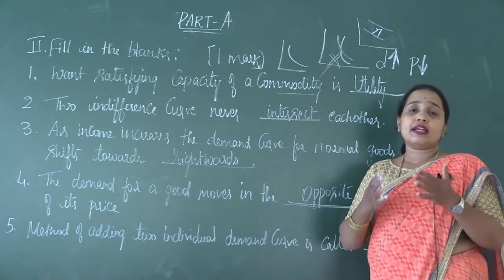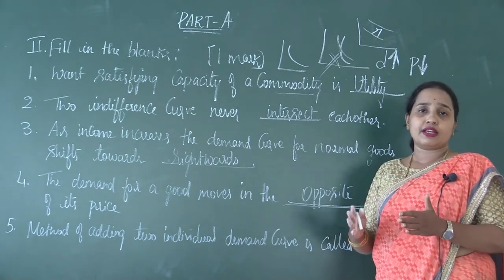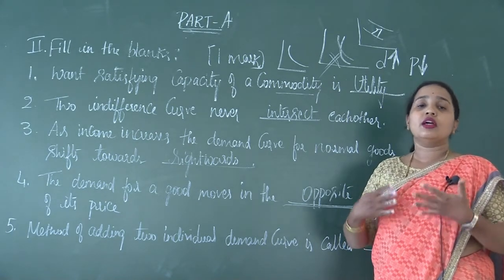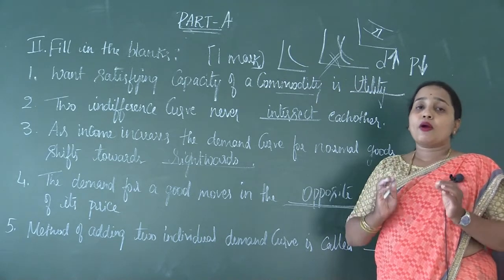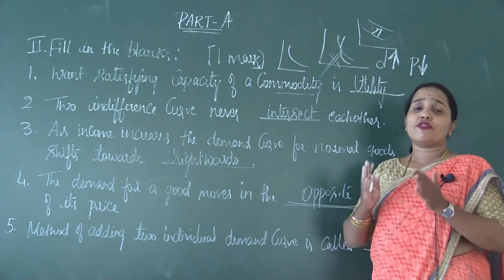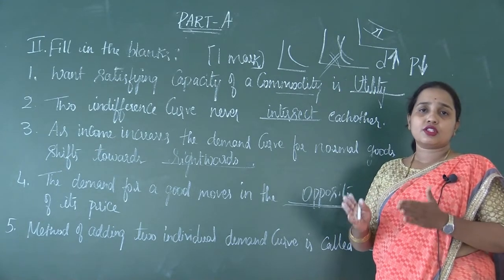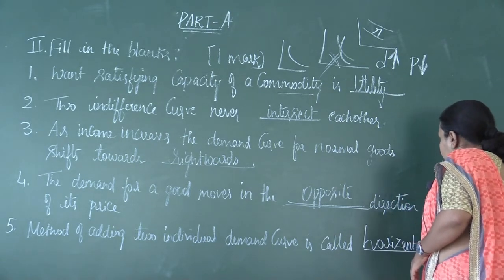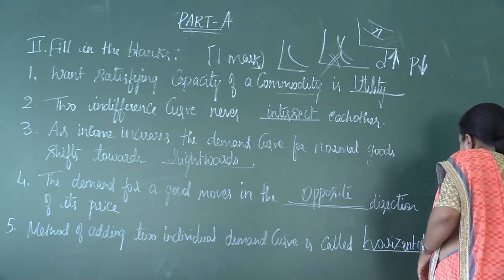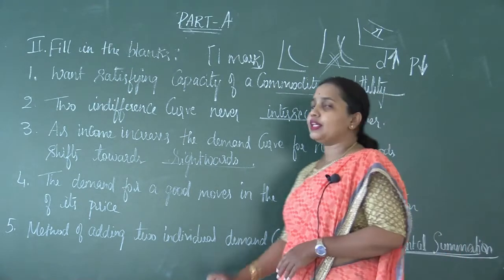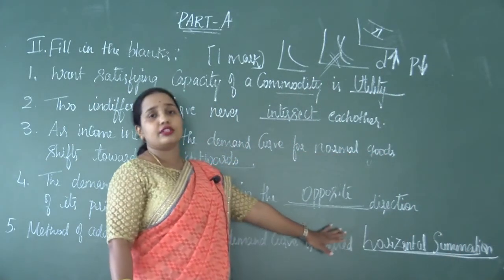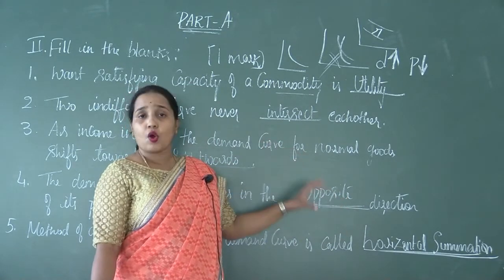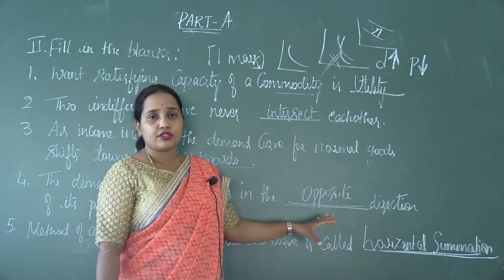When I made you understand the derivation of the market demand curve, we learned that the method of adding two individual demand curves is called horizontal summation. Since we are adding the two individual demand curves horizontally, this method is called horizontal summation.